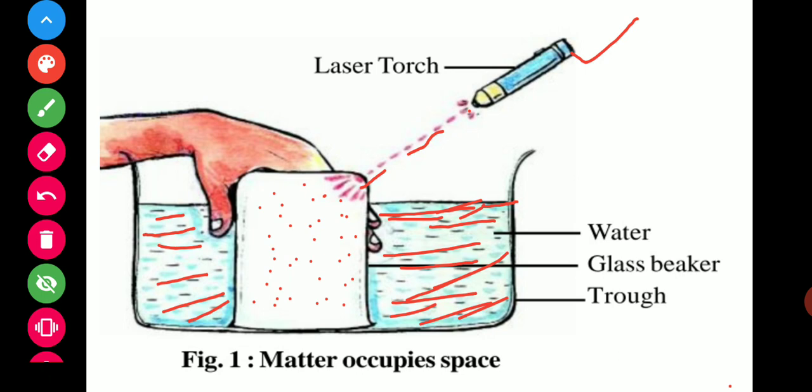Water, it is in your glass beaker, and that is the beaker. So the first thing: matter occupies space. In this experiment we can see that every matter occupies space.